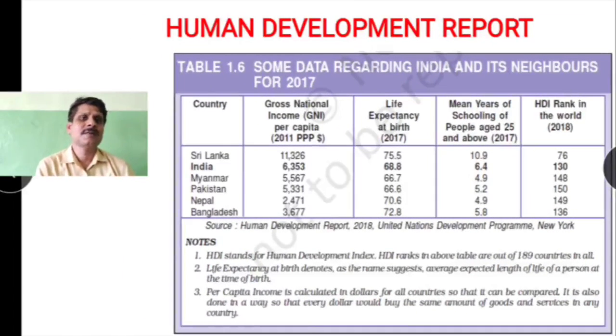So here, table 1.6 shows the data regarding India and its neighbors for 2017. Children, we have here Sri Lanka.